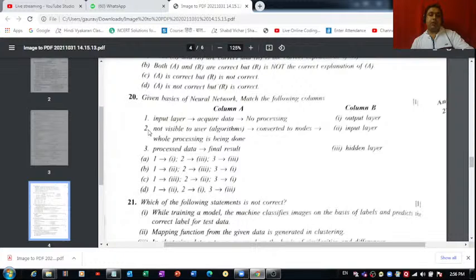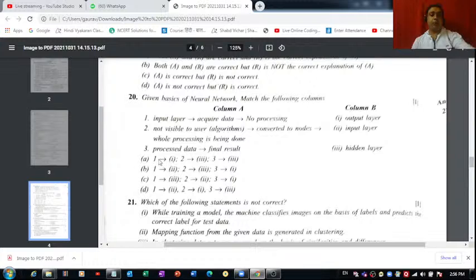So the second one is related to hidden layer. So you can match it with this process data. Now we are left with only this thing because here we are getting the final result. So of course it's the output layer which gives us the final result. So the correct option for question number 20 will be option B.